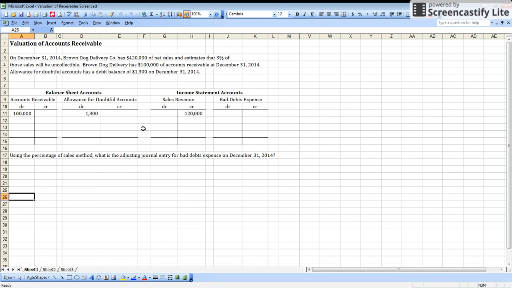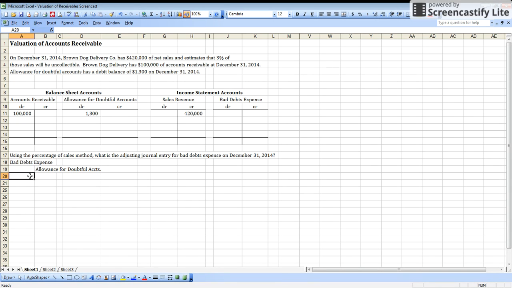So what we do is first we're going to debit bad debts expense. When we increase an expense, we debit it. Bad debts expense is an operating expense. And then we are going to credit allowance for doubtful accounts. This is our contra asset account that we show on the balance sheet.